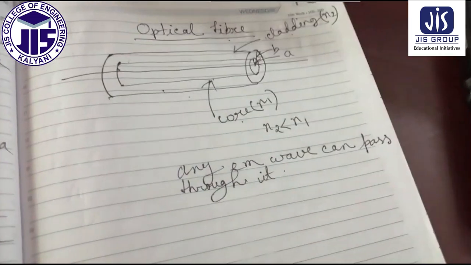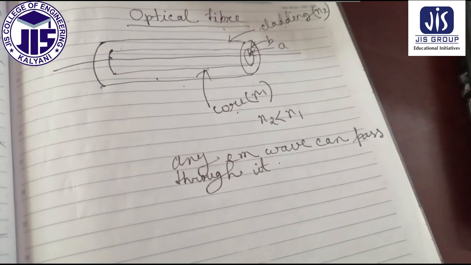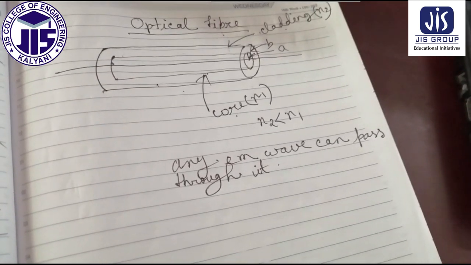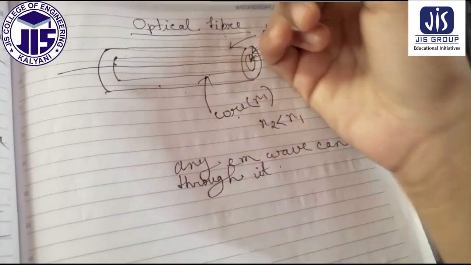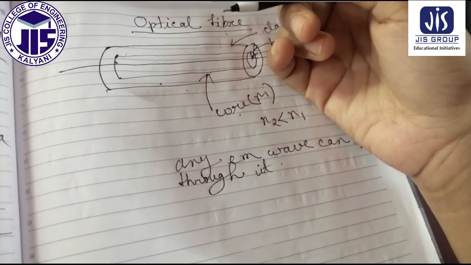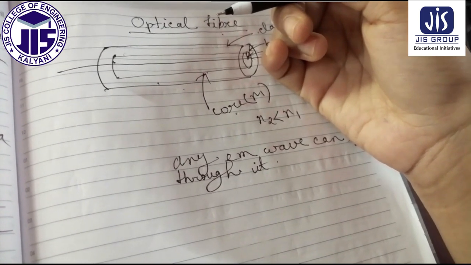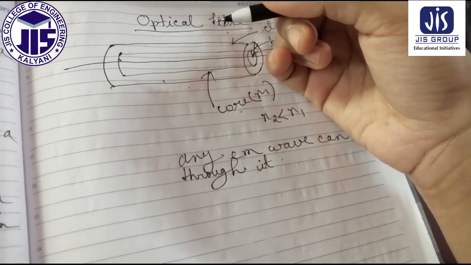Now let me tell you elaborately about the optical fiber modes. There are two classes of optical fiber. First is step index fiber, another is graded index fiber.